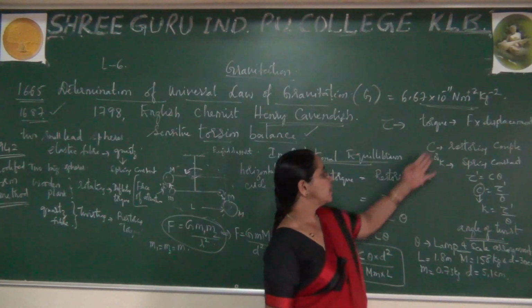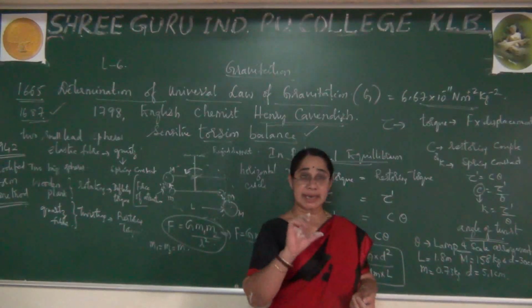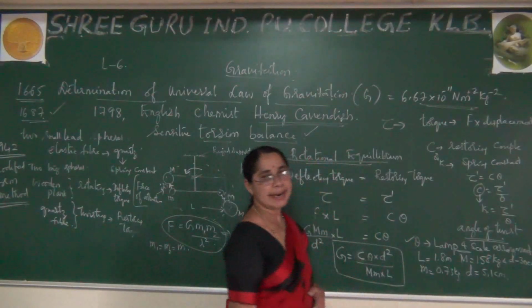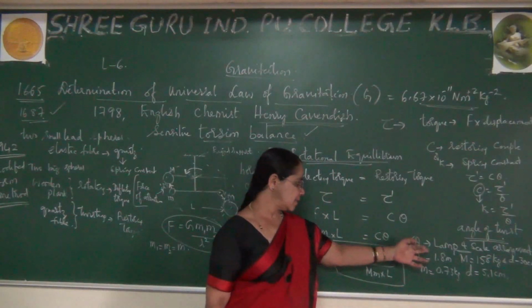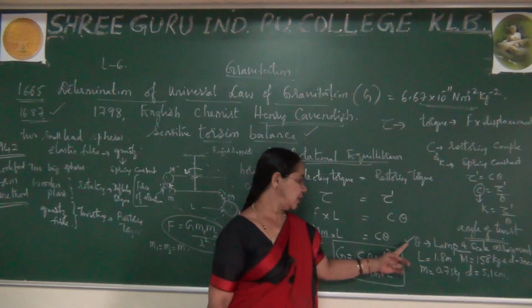This is the restoring couple. Theta is accurately measured using the lamp and scale arrangement, which you will learn in higher classes.